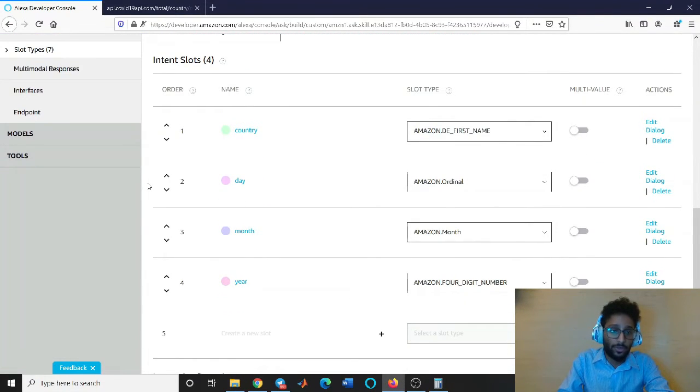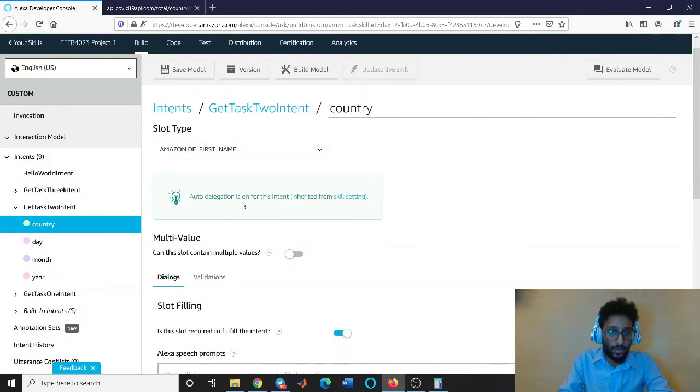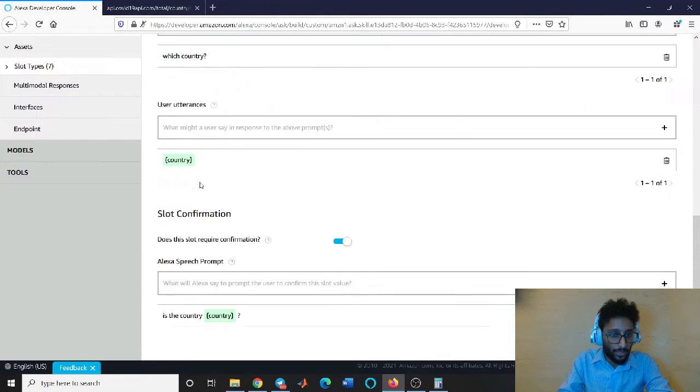For the slots, we have 4 different slots. Country, and the slot type is first name, and we chose this just to do our task as requested. For the day it is ordinal, and this is to convert the input to digits. Month is the month slot type from Alexa itself. The year is going to be a 4-digit number. Now we look into the details of the slots. All of the slots are required, and all of them require confirmation.